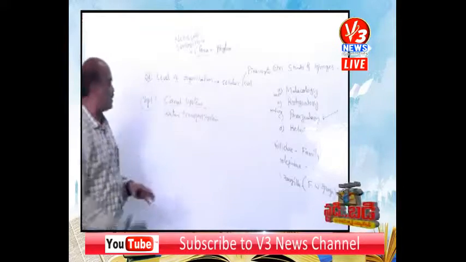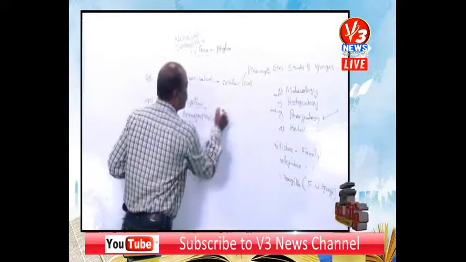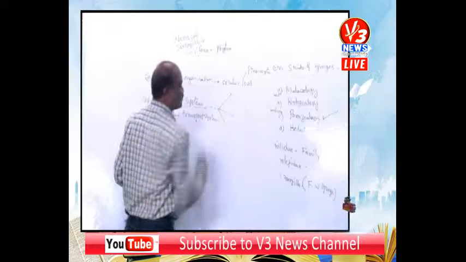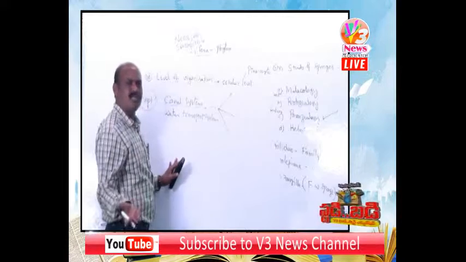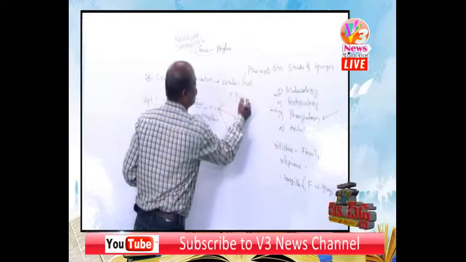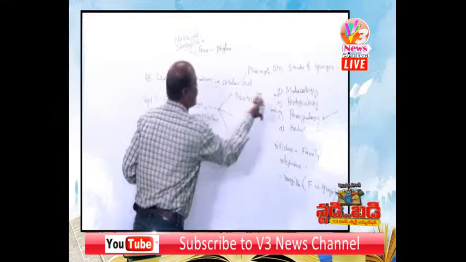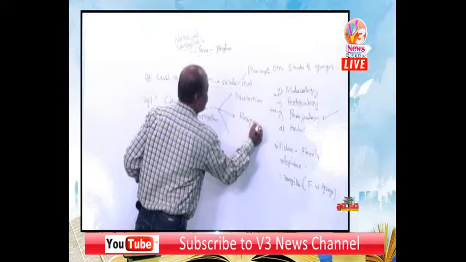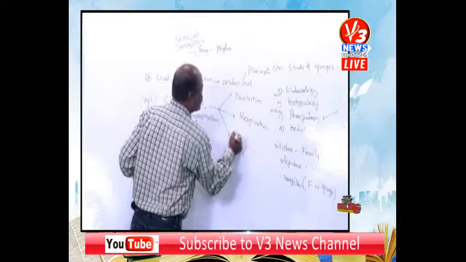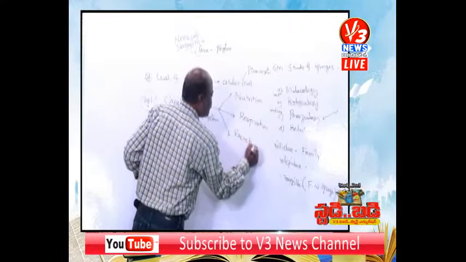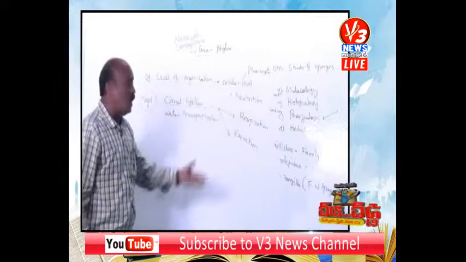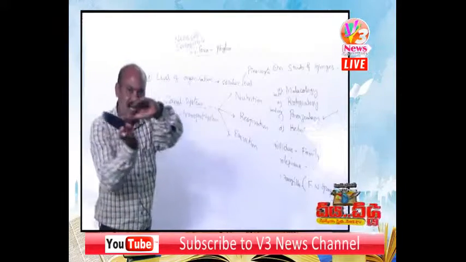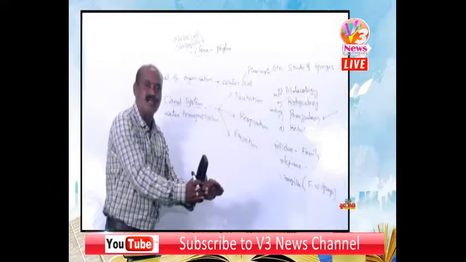Yes. What are the functions of the canal system in sponges? The canal system performs, one, food collection, that is nutrition, then respiration and excretion. Just now we discussed ostia and osculum. Ostia are the inhalant apertures.